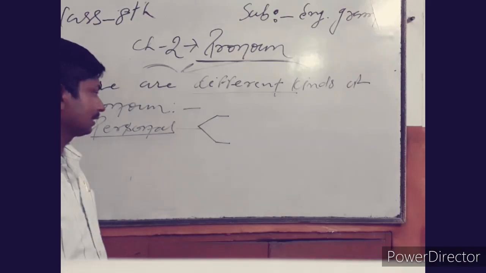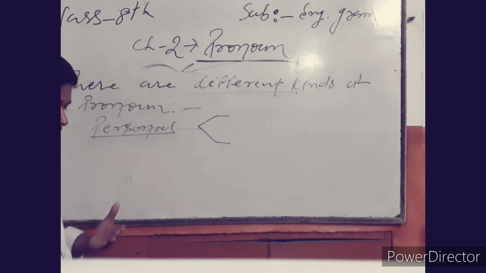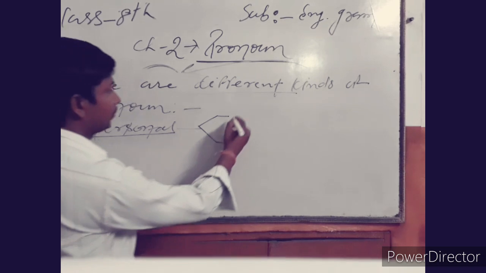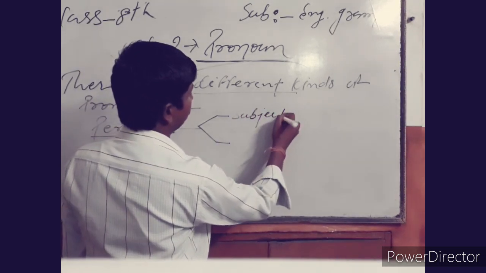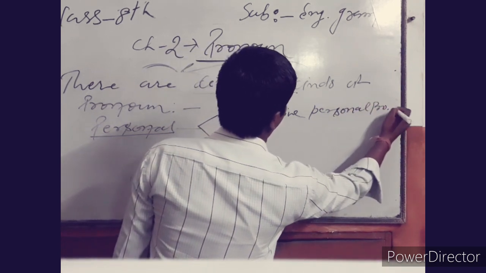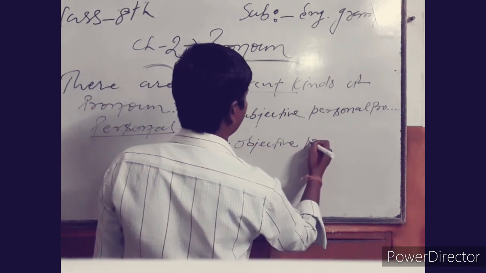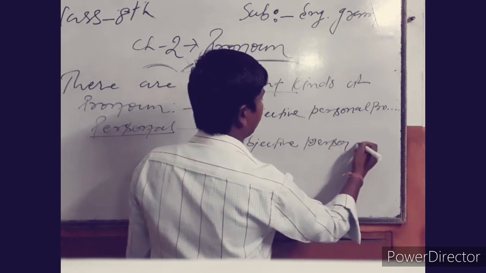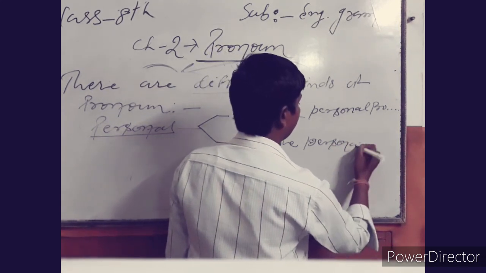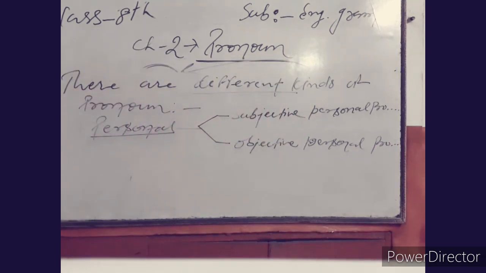Personal pronoun has two kinds. I'll say that is subjective personal pronoun or objective personal pronoun. So look at the board. How can a personal pronoun be used as a subject and an object too?